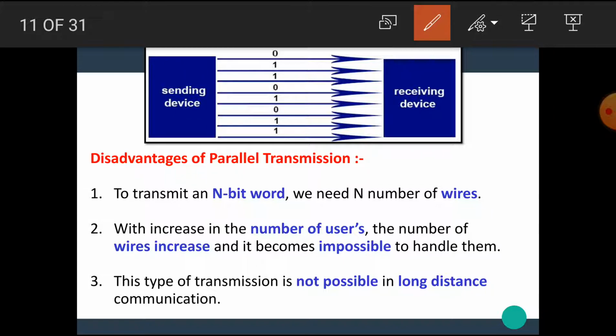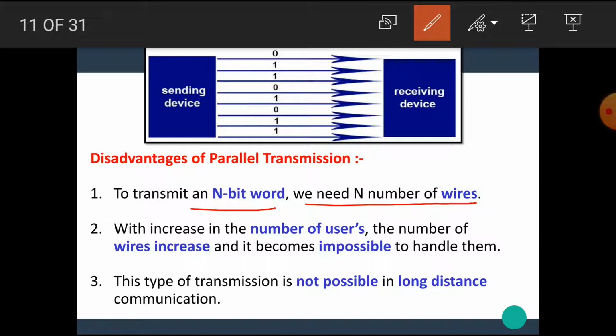To transmit an n-bit word, we need n number of wires. That means if we want to transmit a 16-bit word, then we require 16 wires or 16 lines. As we increase the size of bits, we also need to increase the wires or the lines for the communication.